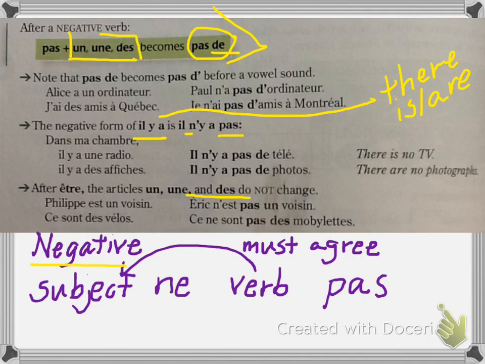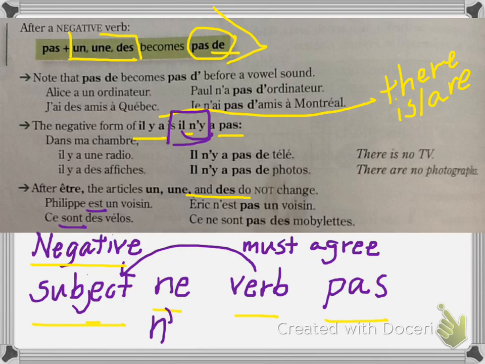Remember negative sentences, okay? To make a sentence negative, our format is we have our subject, ne, our verb, our pas. Ne becomes n' before a vowel or a silent H. That's what you see happening right here with the n'. And just as a general reminder, our verbs always have to agree with our subject. That's why we see a here and sont here, okay?